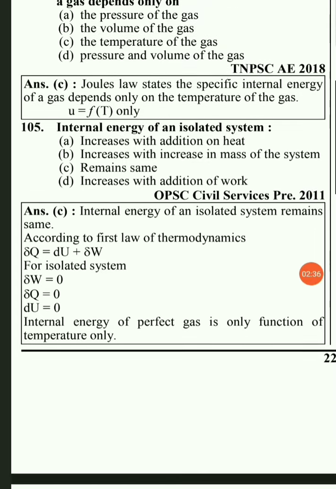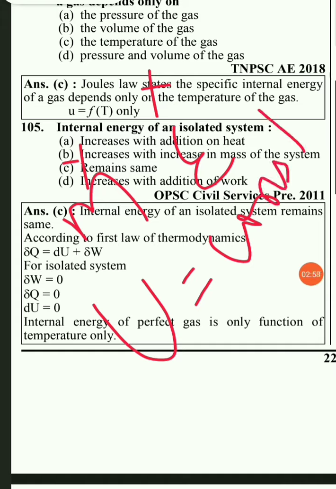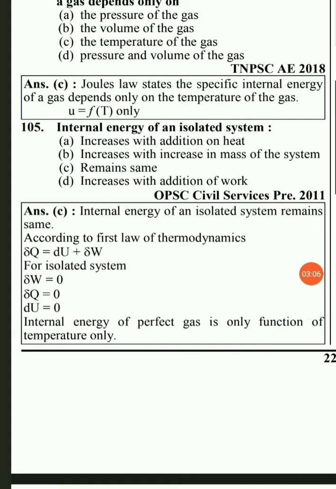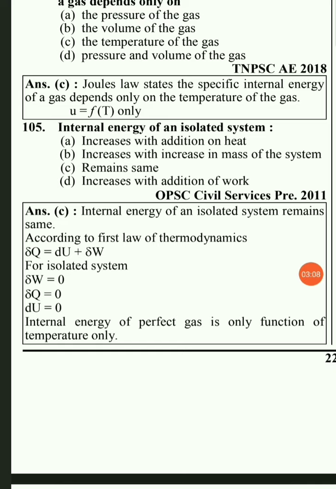The next question: the internal energy of an isolated system. Options are: increases with addition of heat, increases with increase in mass of a system, remains same, increases with the addition of work. So here an isolated system is the system where there will be no mass exchange as well as no energy exchange with the surroundings. That means its internal energy will remain constant. So any change in internal energy will be zero. That is the reason why the change will be zero. So here option C will be the right answer.